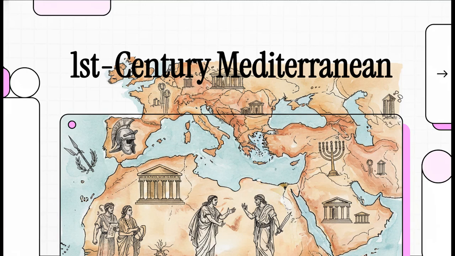Let's jump right into this explainer. We're going to completely world build the first century Mediterranean. Because, if you want to truly understand the New Testament, you absolutely cannot look at it in a vacuum. You just can't. It was this bustling, incredibly diverse, and honestly, highly volatile environment. We're talking about a world forged by centuries of conquering empires, deep-rooted traditions, and some seriously fierce rival factions.